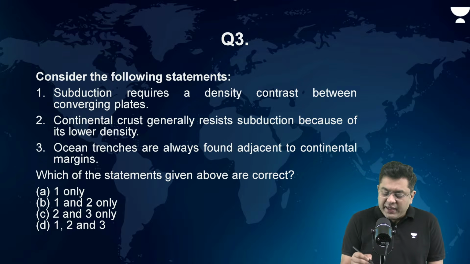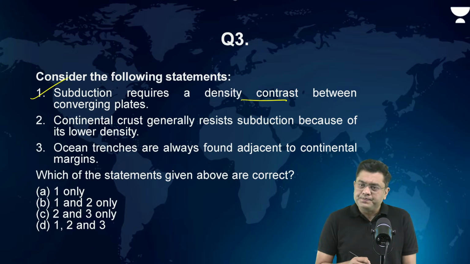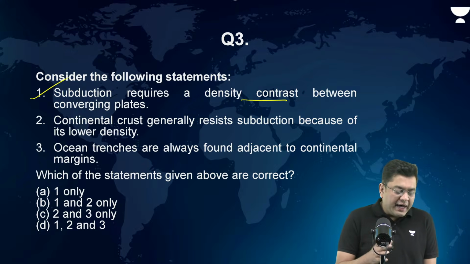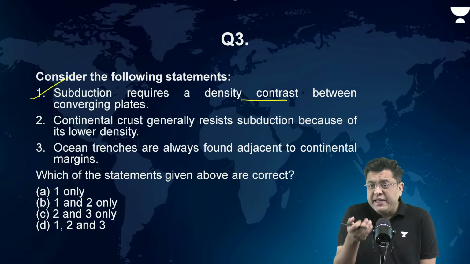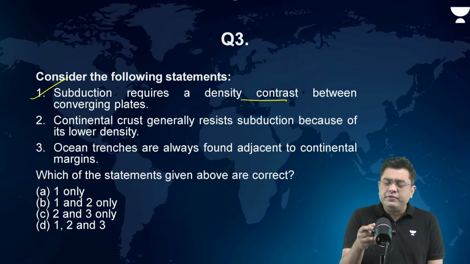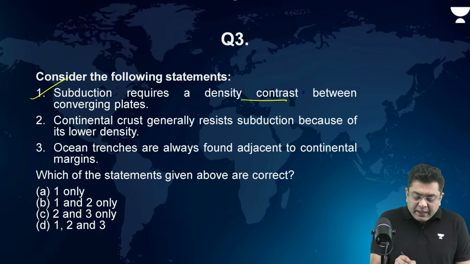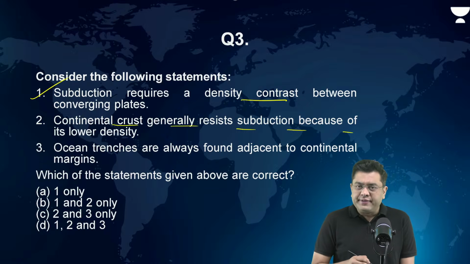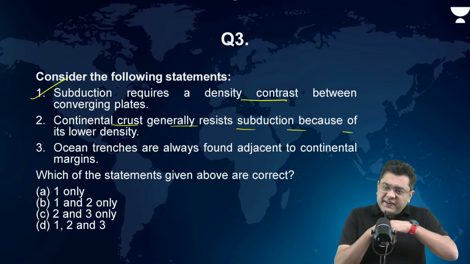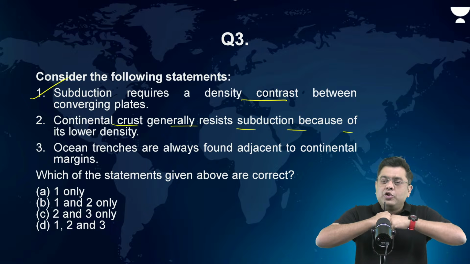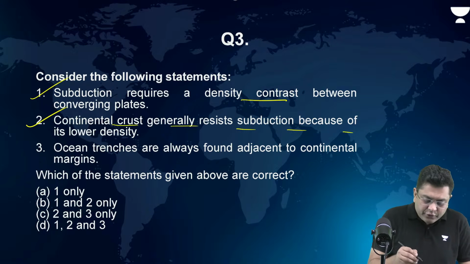So subduction requires a density contrast between the converging plates. This is going to be a correct statement, isn't it? Basically, subduction is always there whenever you have the oceanic plate. That is where subduction is majorly present. So oceanic crust is always of greater density, right? Continental crust generally resists subduction. We have seen with the help of animation also how continental crust will start to accumulate and get folded rather than undergoing subduction. So this is also correct.